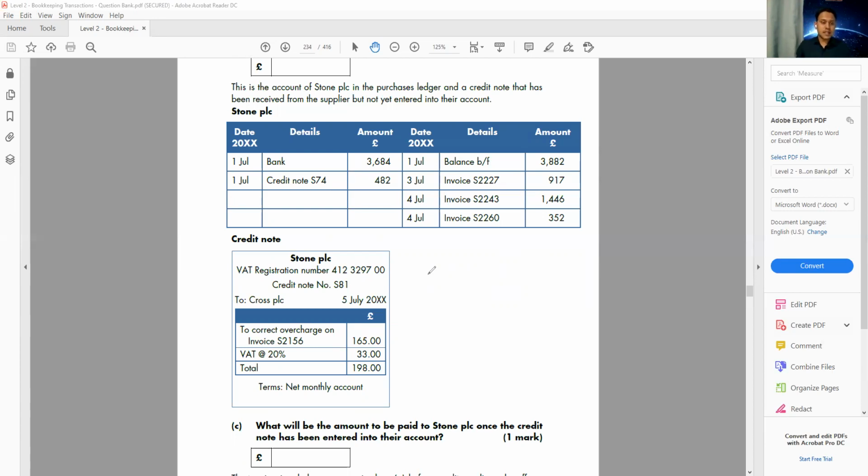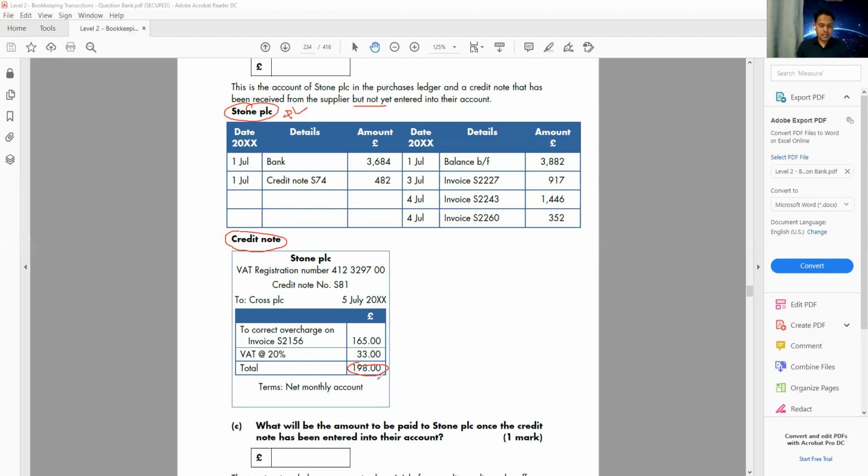Now my supplier sent me a credit note, and because of the credit note, my total outstanding balance to my supplier, the total liability, always goes down. So this credit note I didn't enter yet. I received the credit note from the supplier, but I did not enter it yet in my purchase ledger. So how much is the credit note? 198. Okay. What is the requirement here?